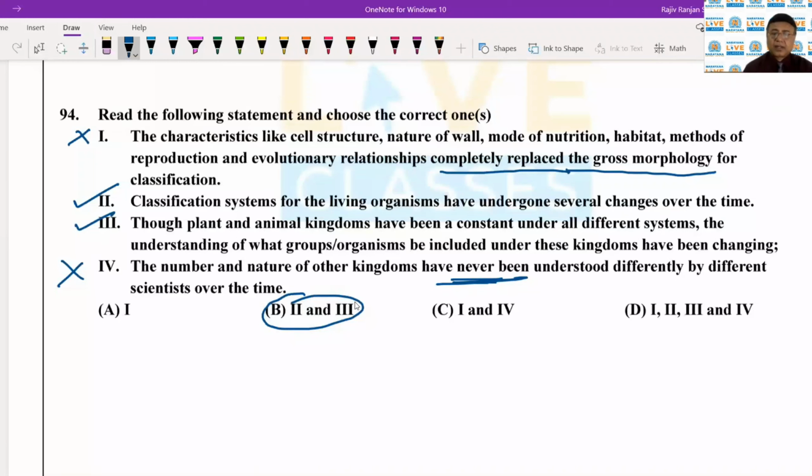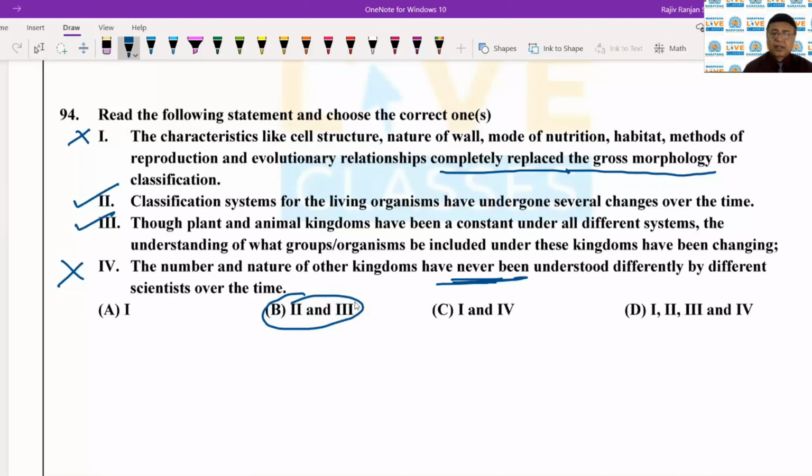So this concept that the monera should be divided into archaebacteria and eubacteria was based upon his study on the ribosomal RNA of the archaebacteria. Okay, so here let's now just move over to the next question.